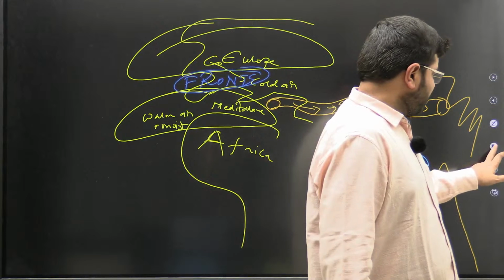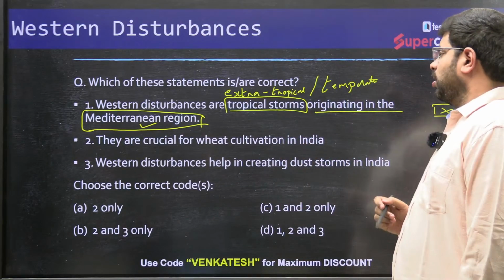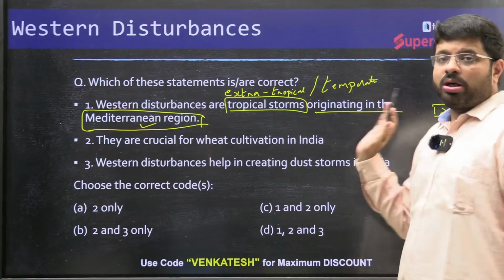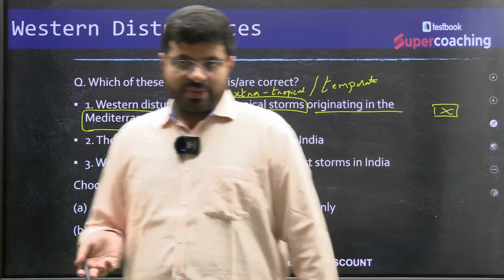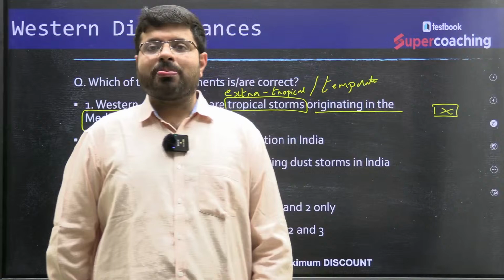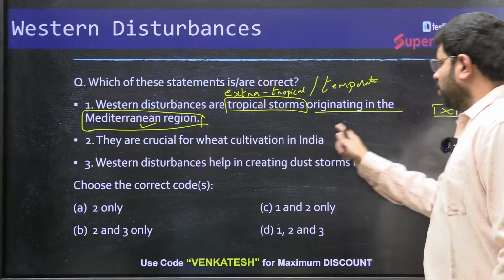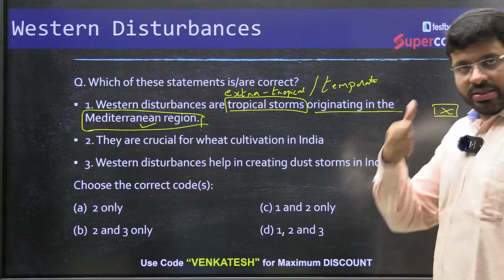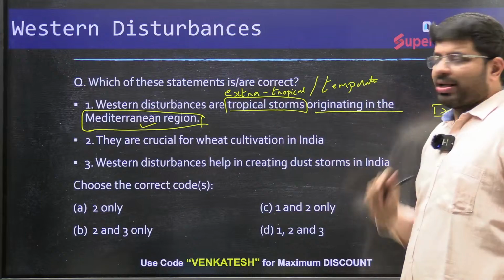So with this, what can you say is they are extratropical, definitely not the tropical cyclones which we see in our part of the world, like the cyclones happening in the Bay of Bengal. They are not part of this variety. Please understand this as a base. Then originating in the Mediterranean region, yes. So this is the statement. You can consider this as wrong.